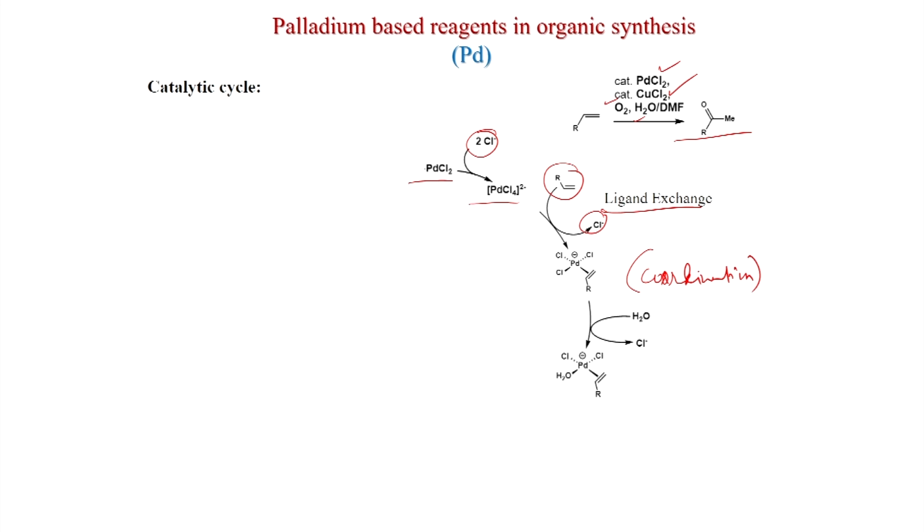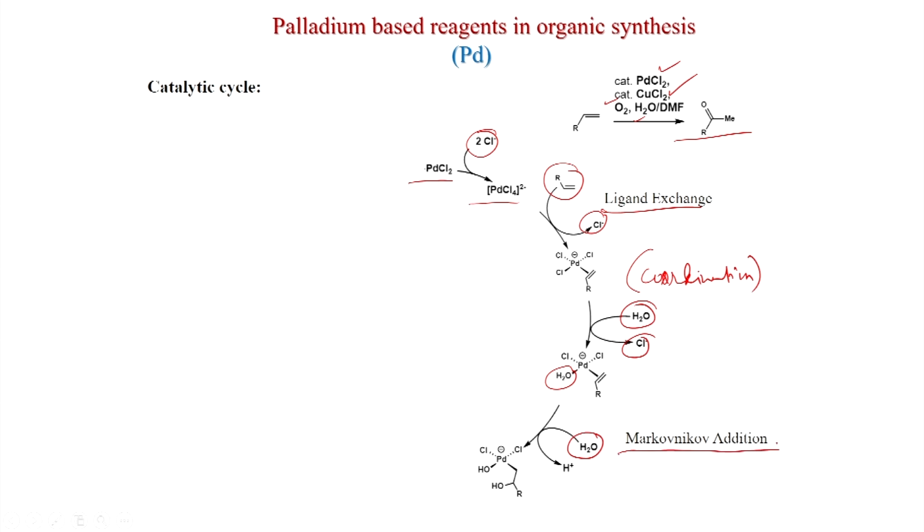Now water will come. First, water will displace Cl minus, so again ligand exchange will happen and water will be connected to palladium. Then another molecule of water will come and add to this species.